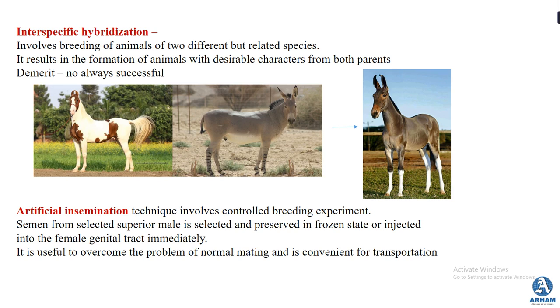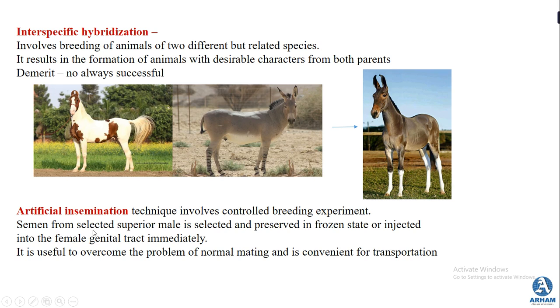So when there is an interspecific hybridization process, and breeding is done between a horse and a donkey, a mule is obtained. This mule will have the desirable characters of both the parents. It can lift heavy loads like a donkey, and it can climb to a higher altitude, and it also has the character of the horse of having good speed, of running fast. So these are the two main characters that are obtained in this particular breed.